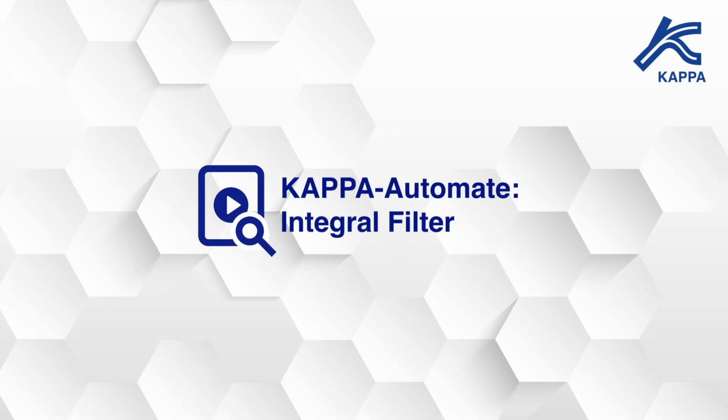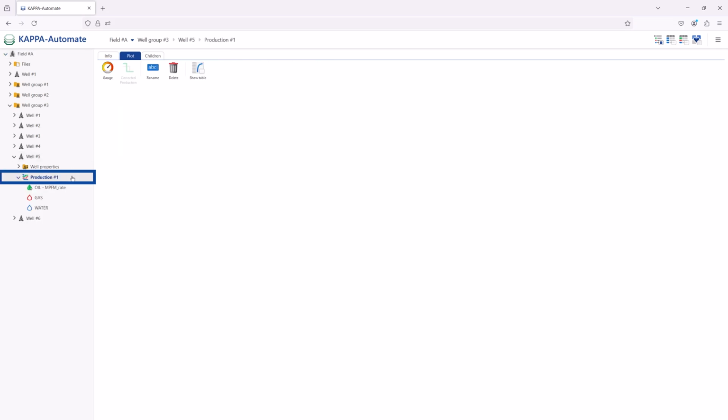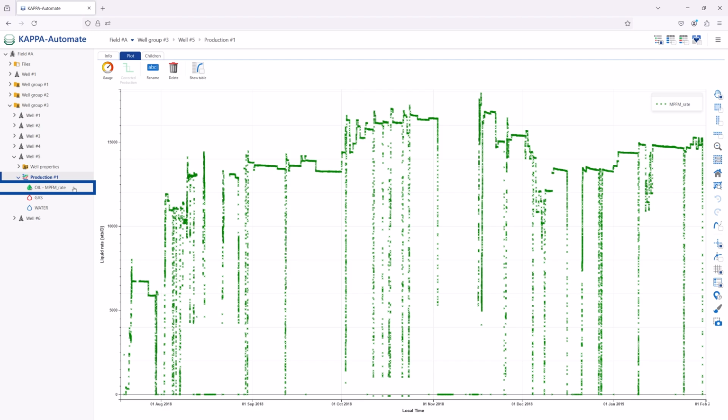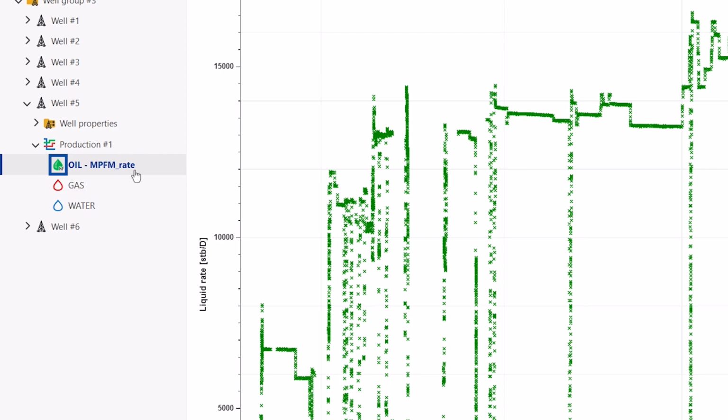KAPPA-AUTOMATE Integral Filter. This video provides a step-by-step description of filtering high-frequency rates, which may be typical of an MPFM installation. Rate data are loaded under the production node. High-frequency MPFM data are usually loaded as point values. Any high-frequency gauge is labeled with the letters HF in the field hierarchy for easy identification.